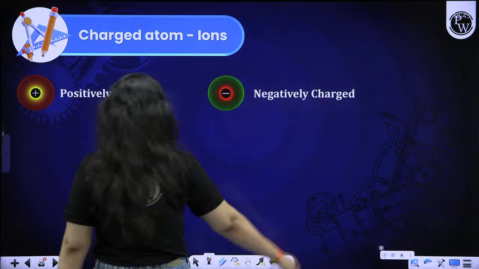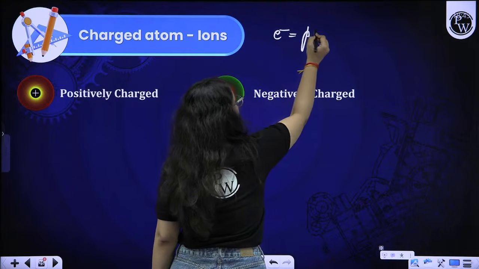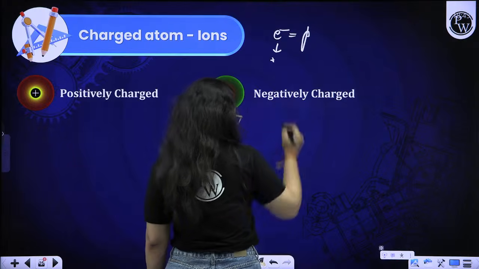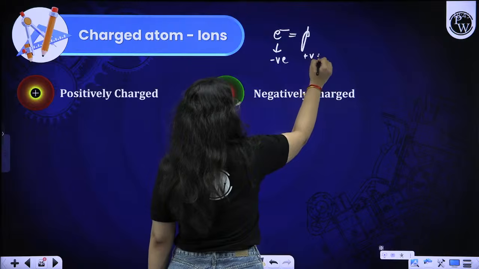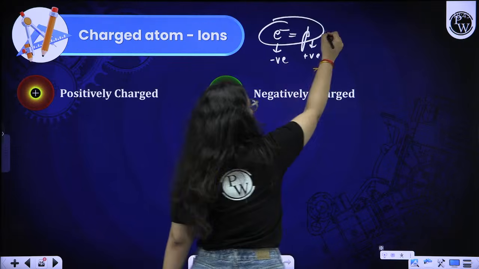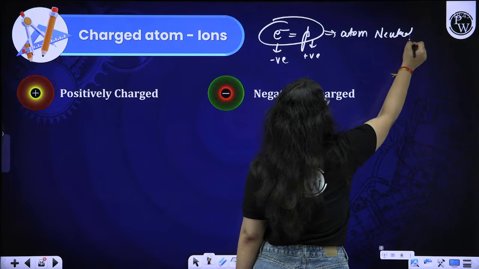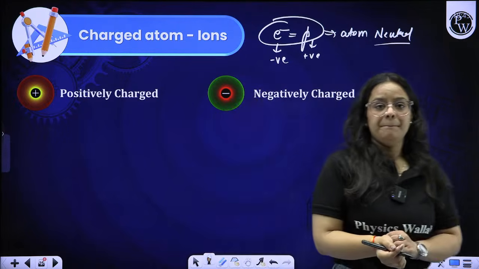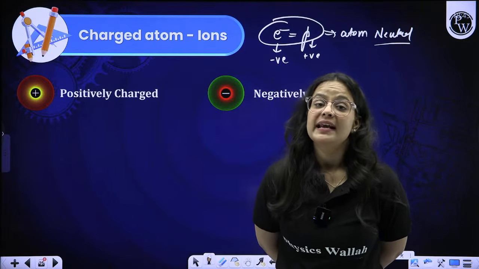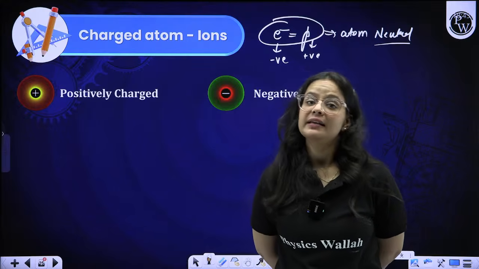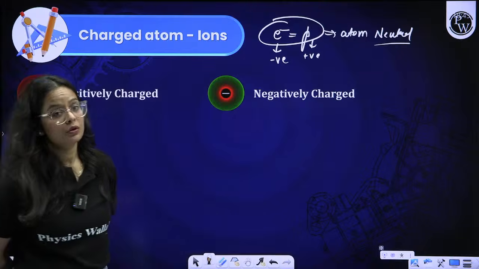In an atom, electrons that are negatively charged are equal in number to protons that are positively charged, to make the atom neutral. But if their numbers are not equal, the species carries a charge. If it carries a negative charge, it has gained electrons. If it carries a positive charge, it has lost electrons.